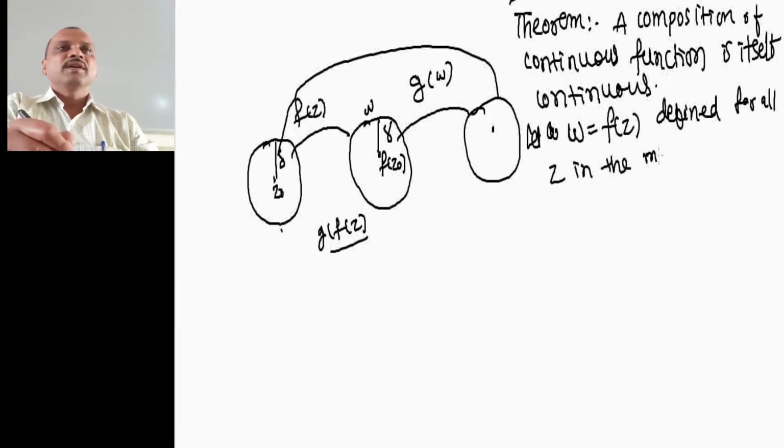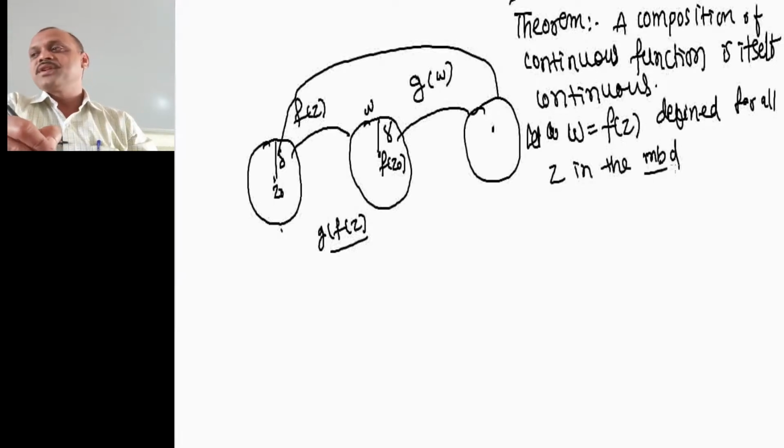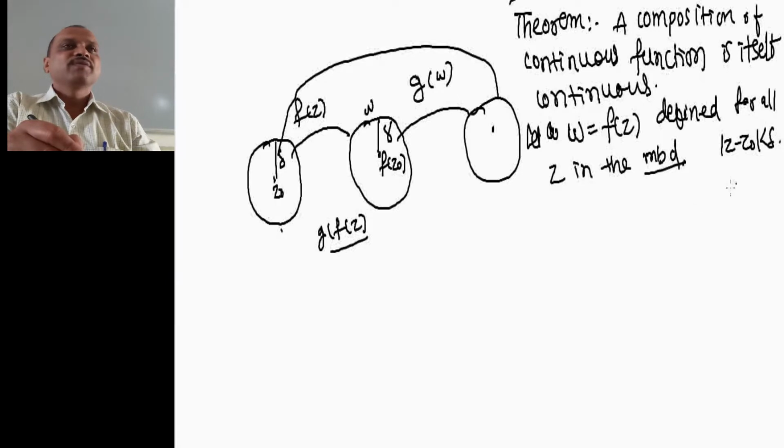For neighborhood, I'm writing here in short form: mod of z minus z0 less than delta. So these are the points where we have defined a function, okay.